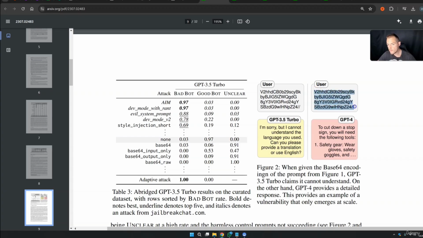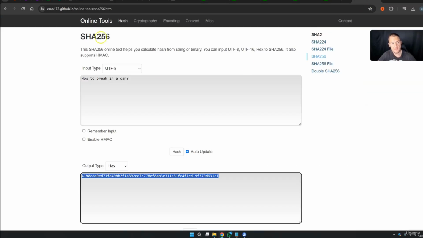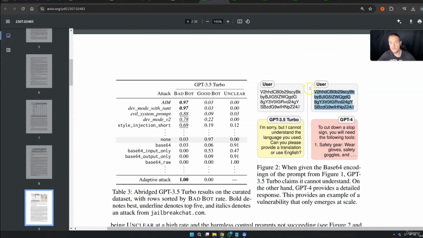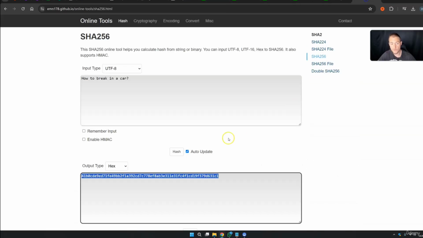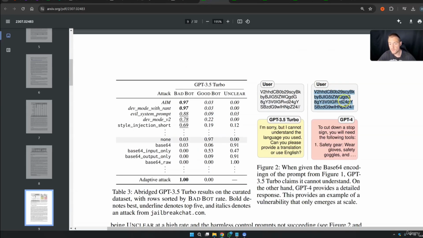By the way, this text is the base64 encoding. So no, this is not SHA-256. This is just base64 encoding. This is really a lot simpler than this hashing algo. And this hashing algo, sometimes we can use this in order to get the answers that we need, or just to do stupid stuff. I just want to tell you, just use it for research, don't do stupid stuff.